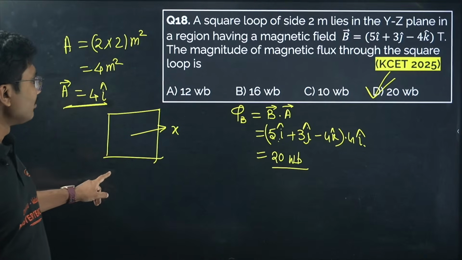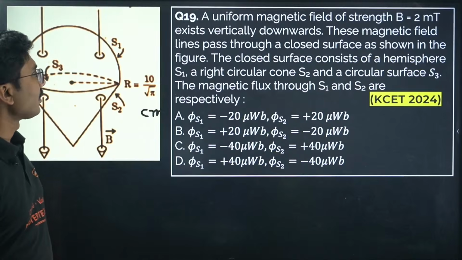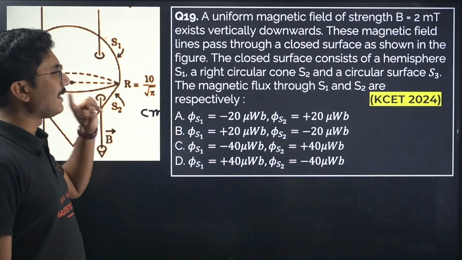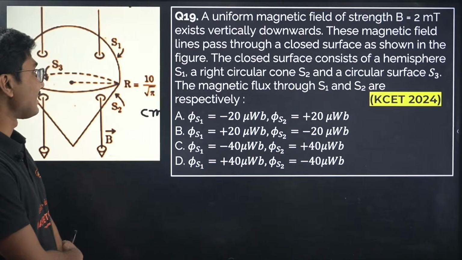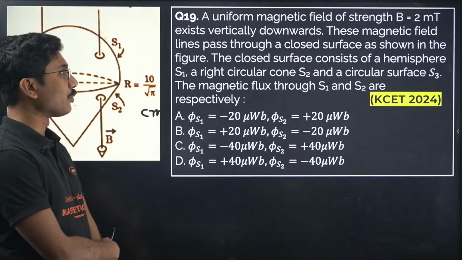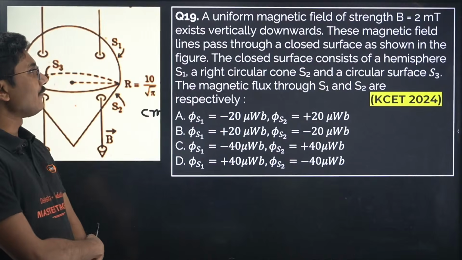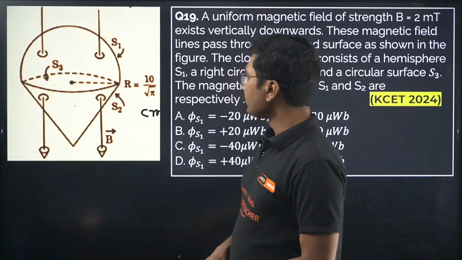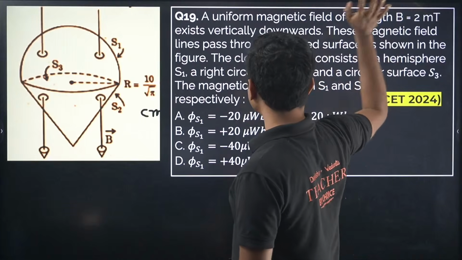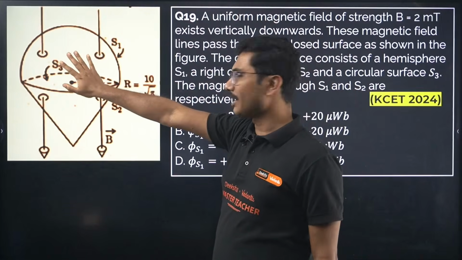Okay, now let's move on to the next question. A uniform magnetic field of strength B equals 2 millitesla exists vertically downward. These magnetic field lines pass through a closed surface as shown. So 2 millitesla is sufficient, and the diagram is sufficient.